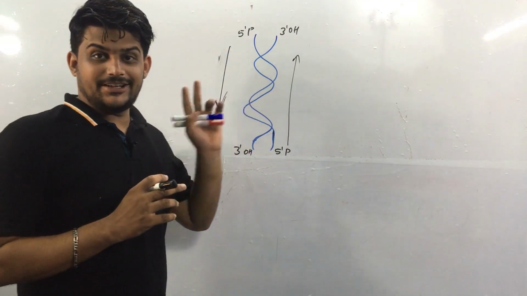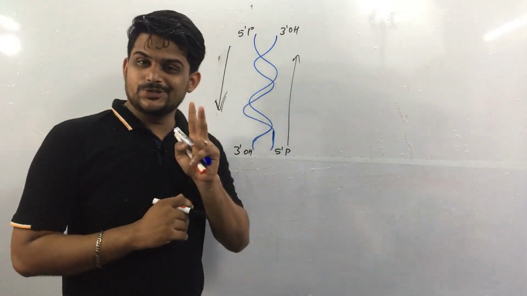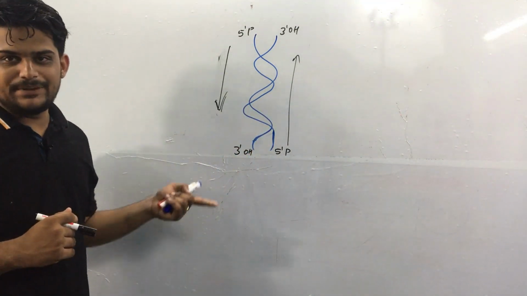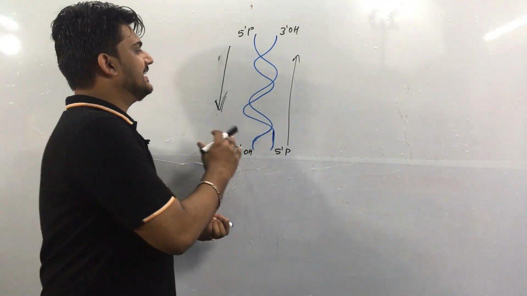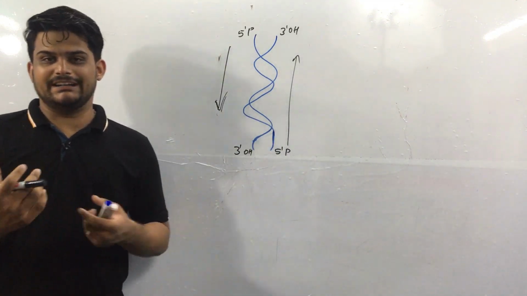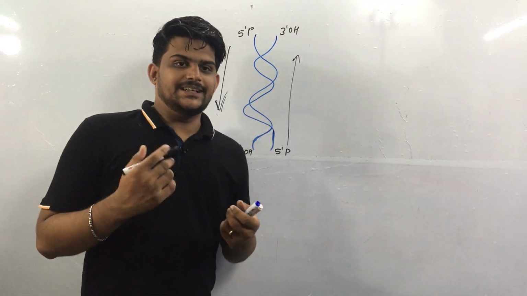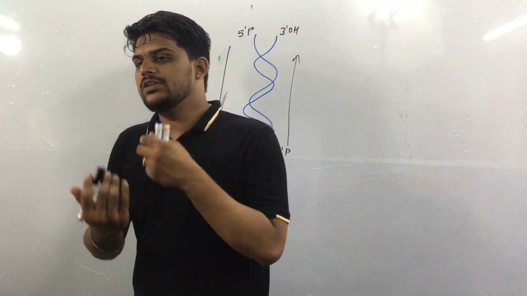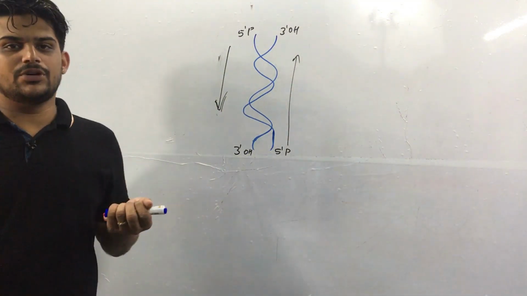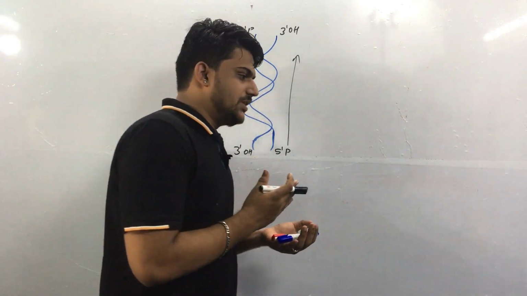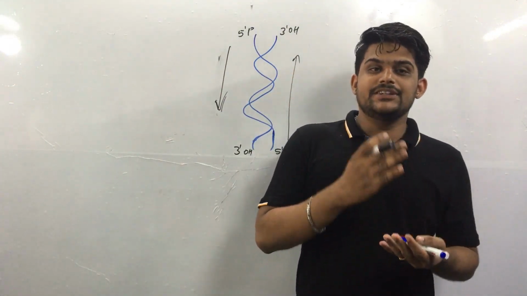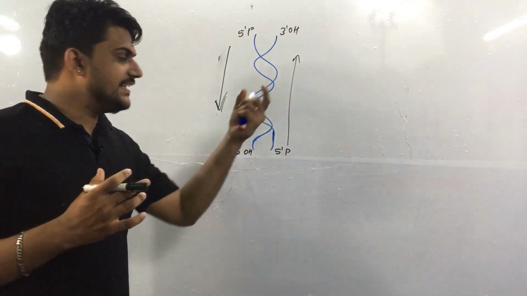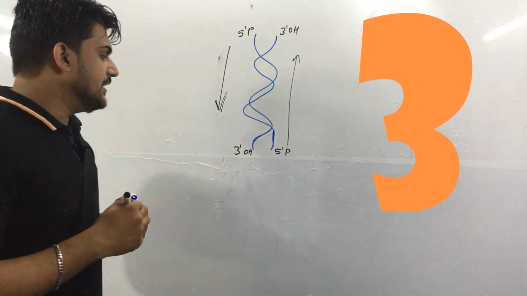So I have covered two very important characters here. One is the beginning and the end of the polynucleotide strand, and another one is how it runs, anti-parallelly, right? Now the next thing: you all know that there is a particular rule in every DNA, Erwin Chargaff's rule of base equivalence, that has been put out here in this Watson and Crick model of DNA.